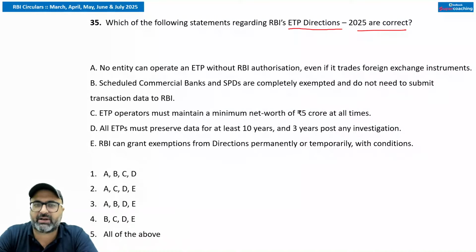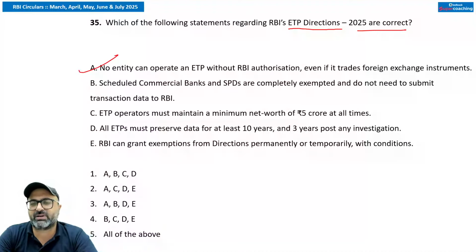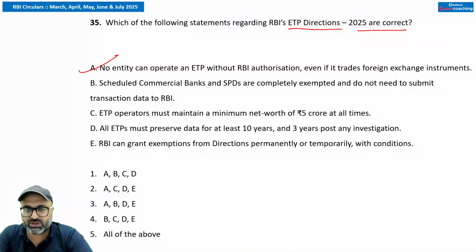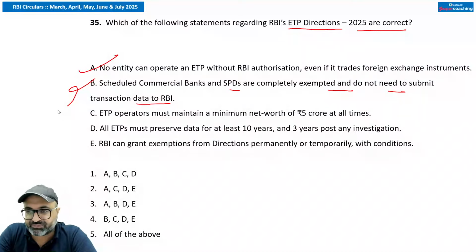Now, keeping that in mind, no entity can operate ETP without RBI authorization, even if the trader's foreign exchange instrument, that is true. RBI का approval होना जरूरी है, that is correct. Scheduled commercial banks and standalone primary dealers are completely exempted and do not need to submit transaction data to the RBI. So this is wrong. They are exempted, but they still submit the transaction data to RBI.